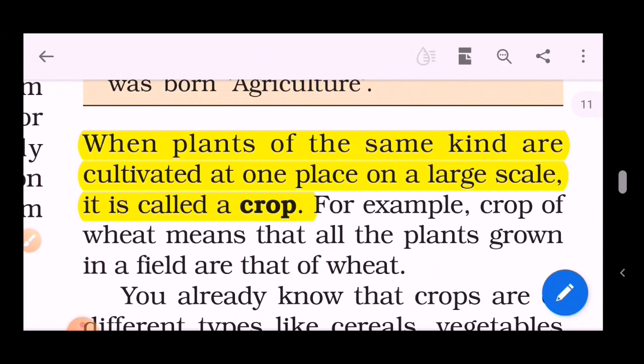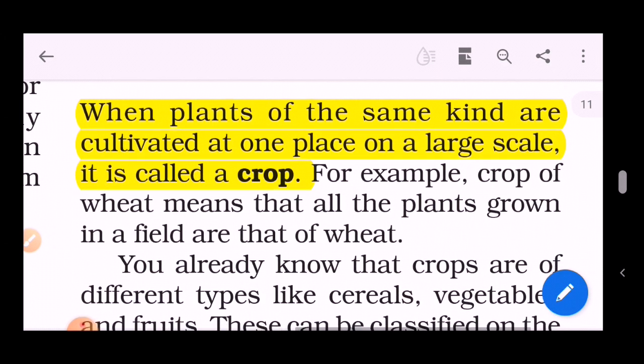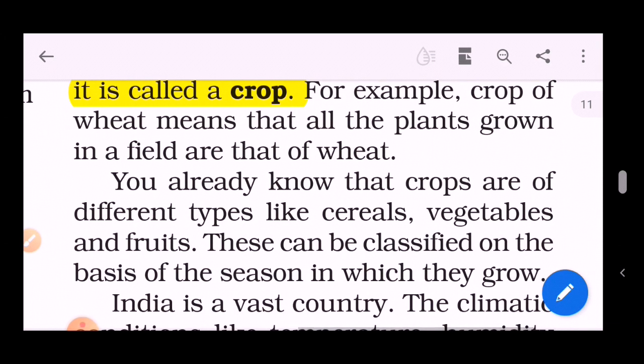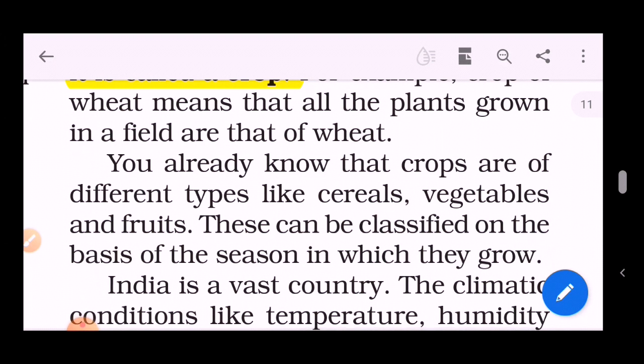When the plants of the same kind are cultivated at once, same kind is the keyword. At one place is another major thing to be noted. On a large scale, that's not for an individual, it should be distributed for many people. That's called a crop. For example, a crop of wheat means that all the plants grown in the field are wheat. You already know that crops are of different types, like cereals, vegetables, and fruits.